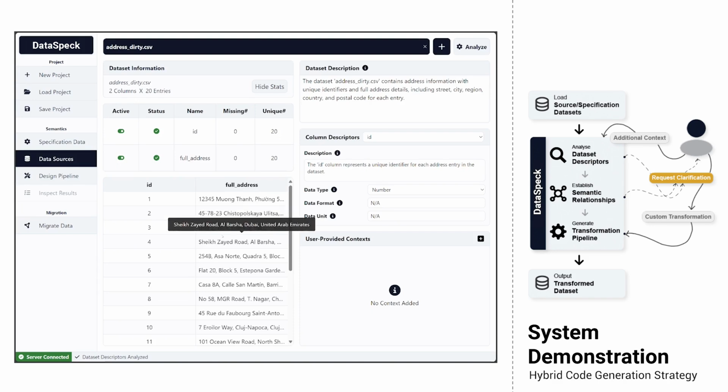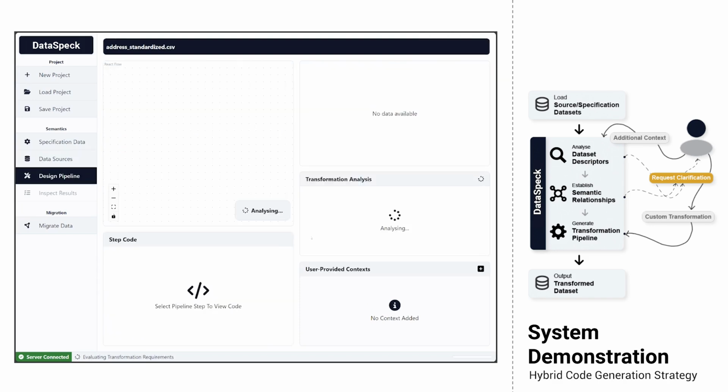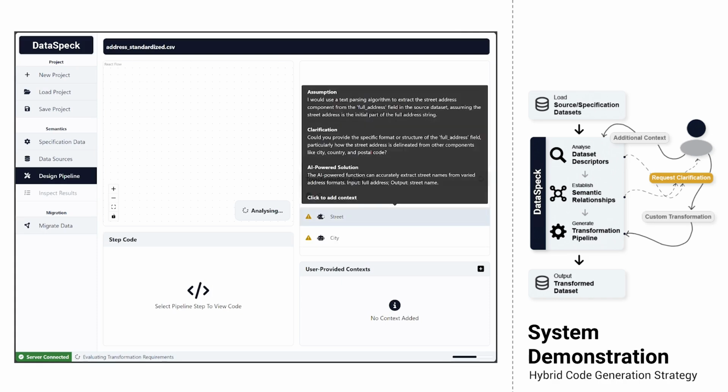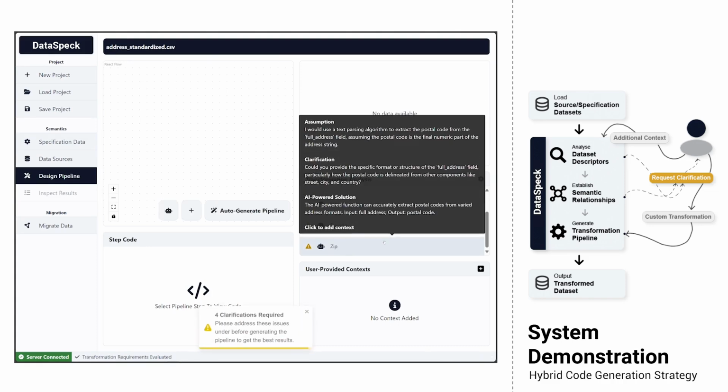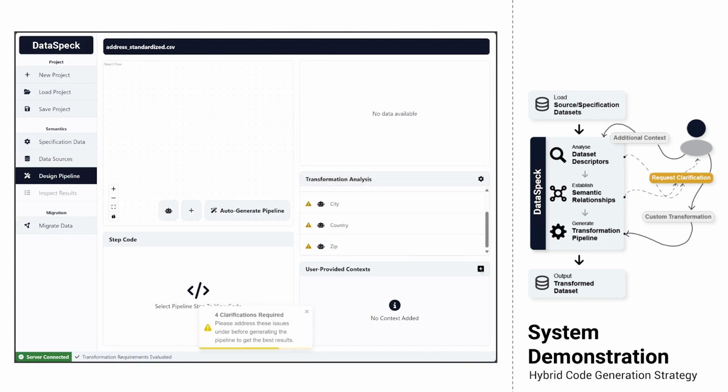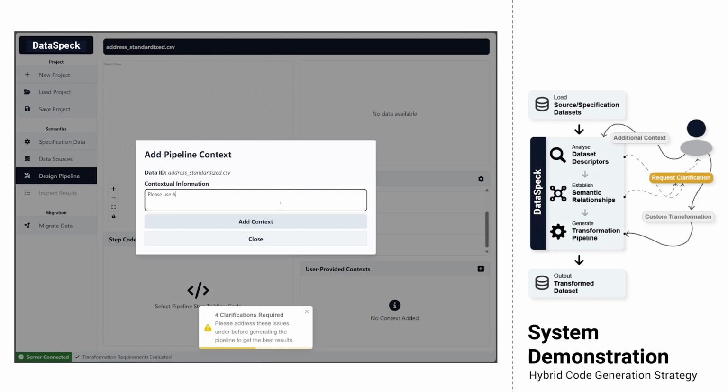To convert the source to specification, components of the address need to be extracted. However, since the full addresses do not follow any specific format, it is not possible to write a logical code to perform the conversion. Our system identifies such situations and suggests using the AI-powered function, where each row is sent to an LLM with a prompt to return the necessary information.